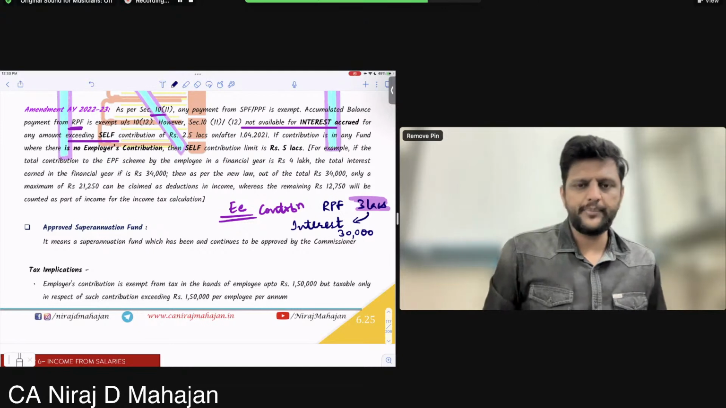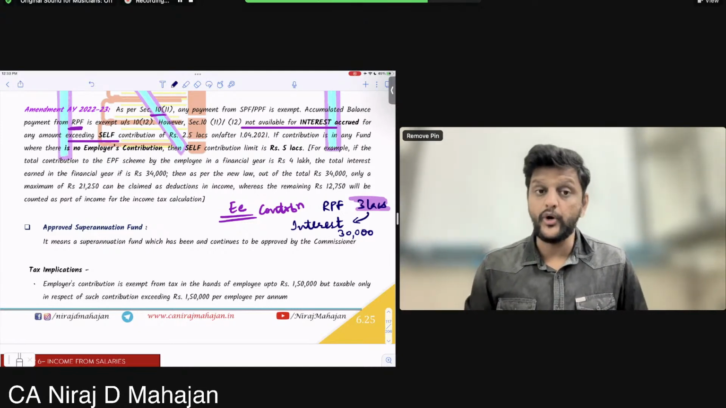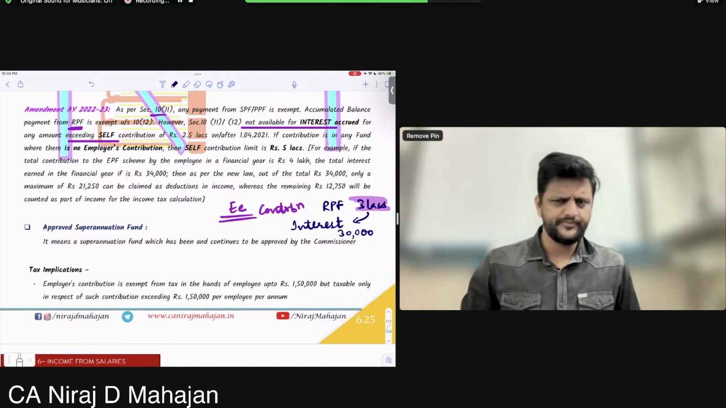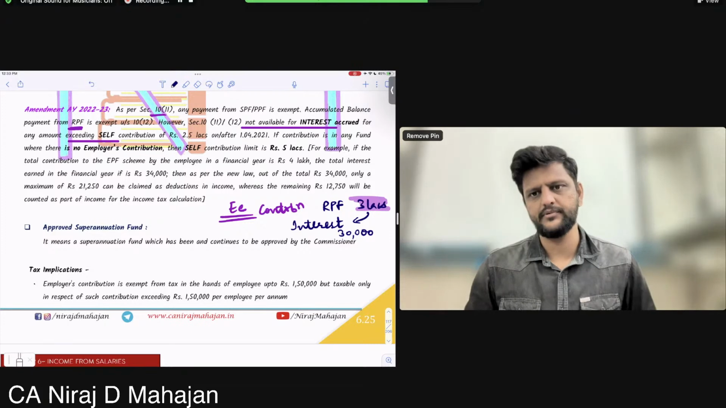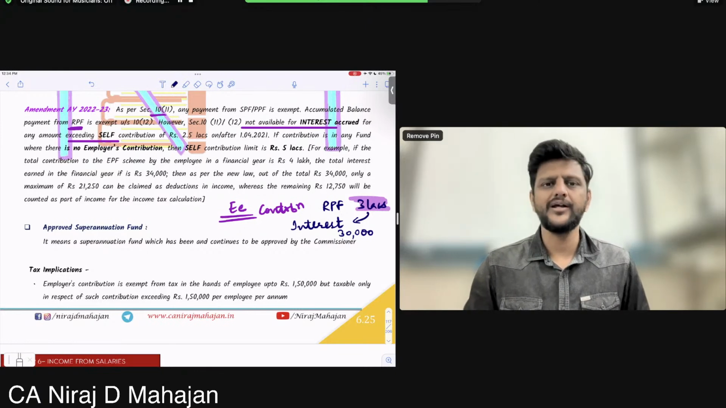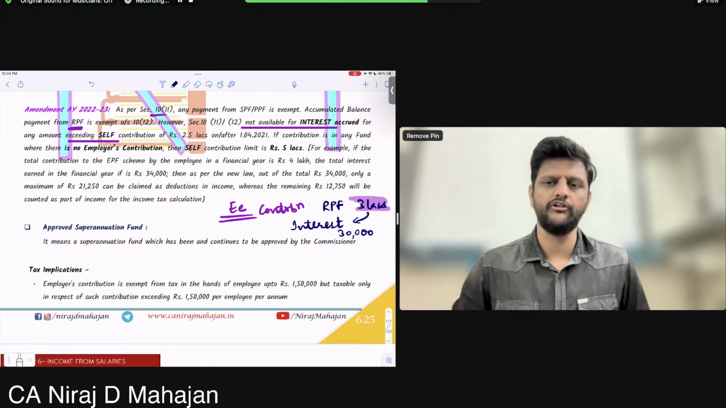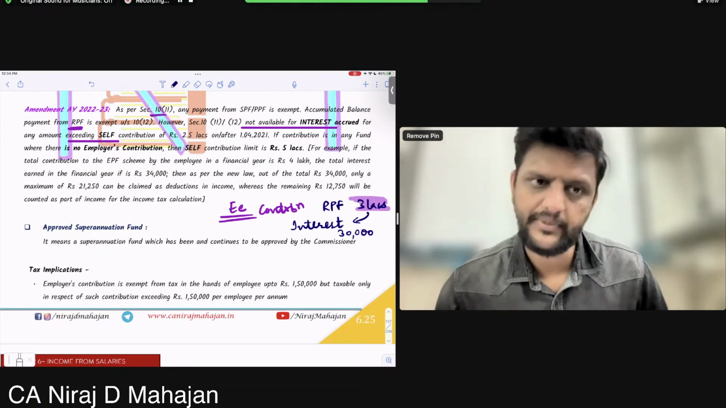So earlier what used to happen: you contributed 3 lakhs and interest accrued is 30,000. So when you are withdrawing from the fund, 3,30,000, the entire 3,30,000 was exempt. Understood? Now Madam G says that whatever is the self-contribution of more than 2.5 lakhs, interest on the same will be taxable.